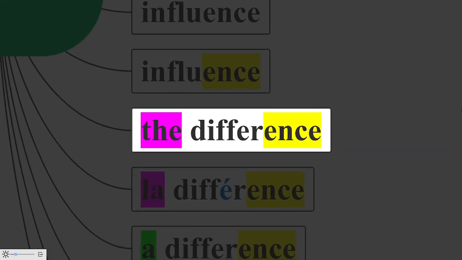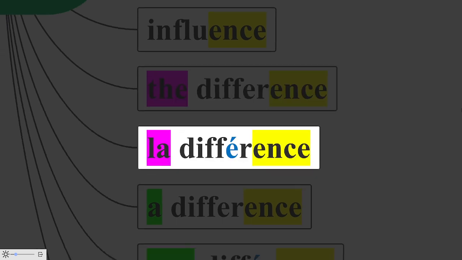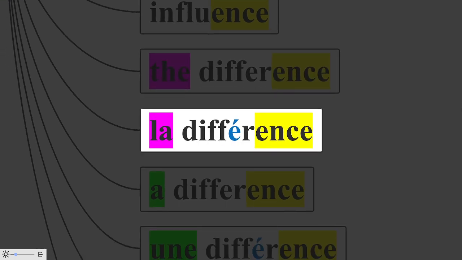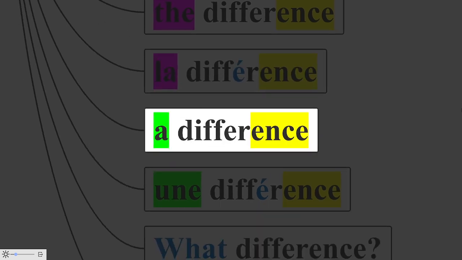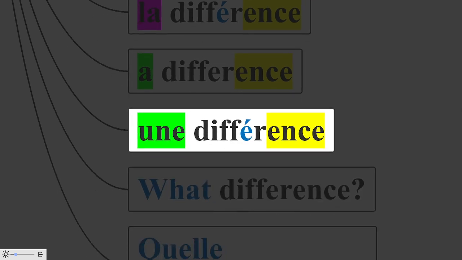The difference in French, the difference in English, the same word in French is pronounced as la différence. La différence. La is the definite article, feminine one. A difference of English, in French it is called une différence.